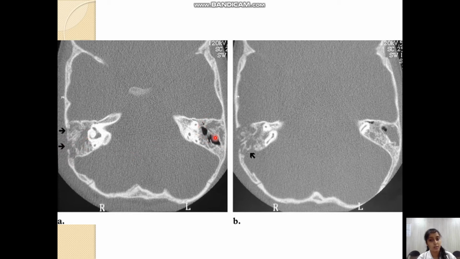Here on the opposite side you can see the normal mastoid air cells. The black color in the CT scan relates to the air and the grayish color relates to the soft tissue density.